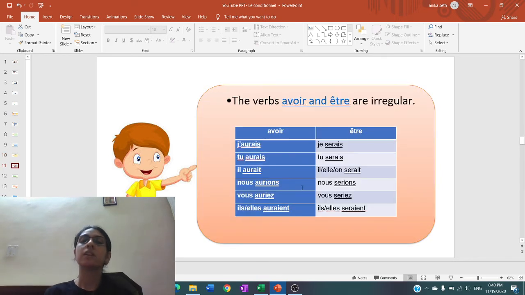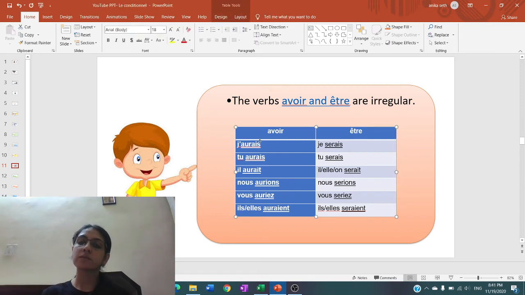Now verb avoir and être also are irregular. With verb avoir, the future simple form is j'aurai, AUR is the stem of the verb, and verb être, je serai, SER is the stem of the verb. So same stem over here also, we will take AUR and SER and put the endings of the imperfect along with that. So first one, this becomes j'aurais because AUR is the stem of the verb, AIS is added.